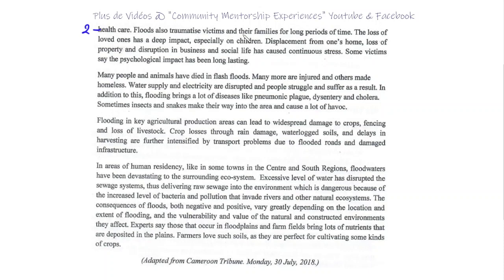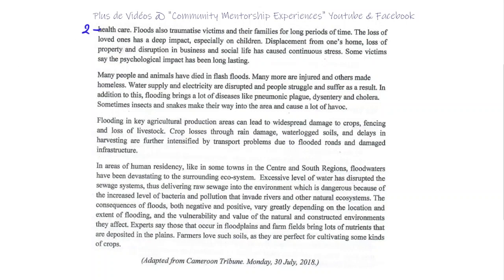Flood also traumatized victims and their families for long periods. The loss of loved ones has a deep impact. Displacement from one's home, loss of property, disruption in business and social life caused continuous stress. So yeah, that's part of the answer.